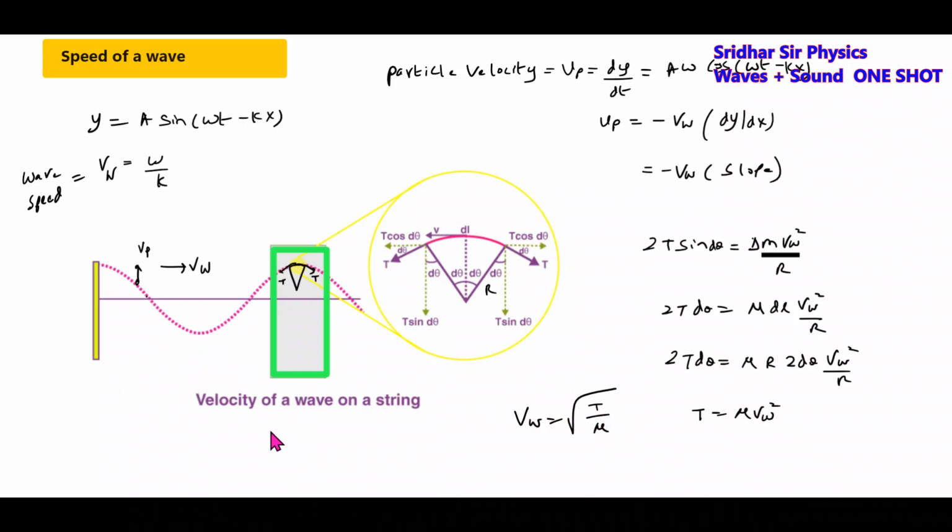Where T is the tension in the string and mu is the mass per unit length of rope or string, or linear mass density.